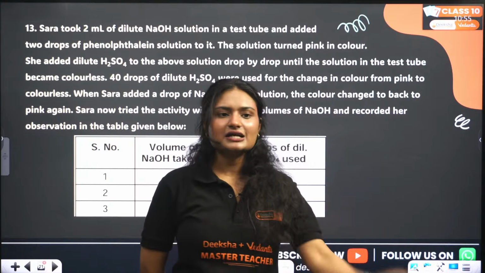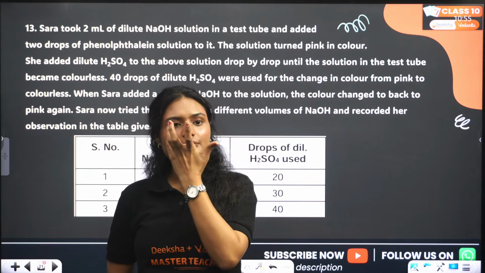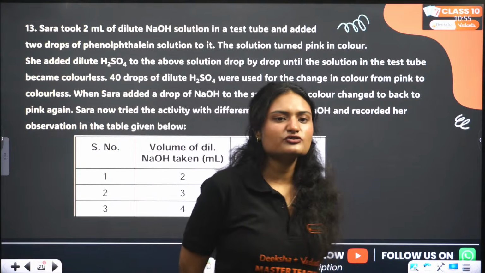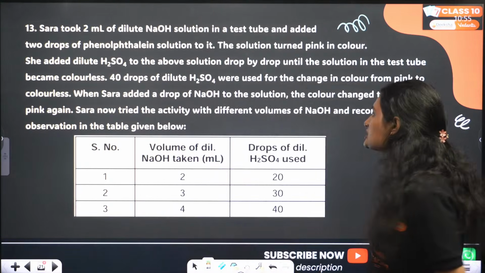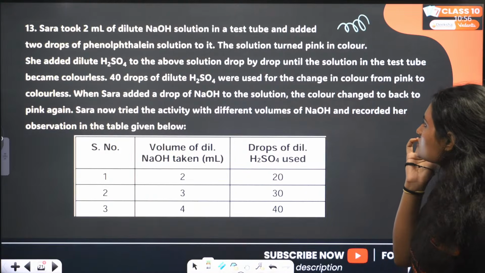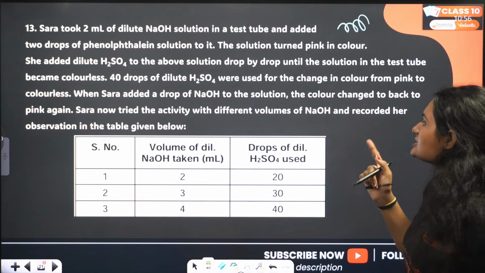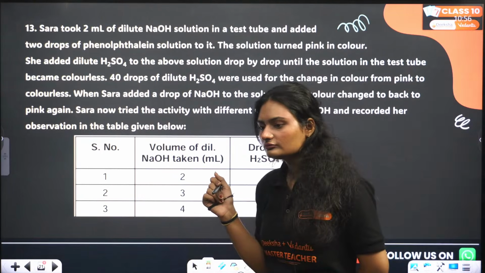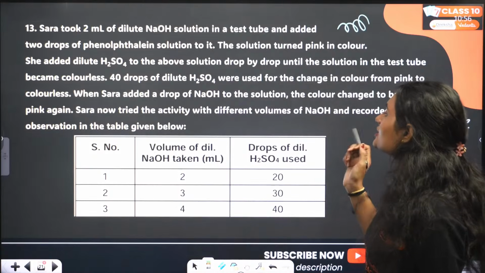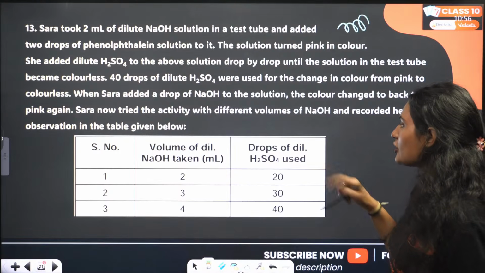Okay, she added dilute sulfuric acid to the above solution drop by drop until the solution in the test tube became colorless. 40 drops of sulfuric acid were used for the change in color from pink to colorless. When Sarah added a drop of NaOH to the solution, the color changed back to pink again. This is titration, right? Sarah now tried the activity with different volumes of sodium hydroxide and recorded her observation in the following table.